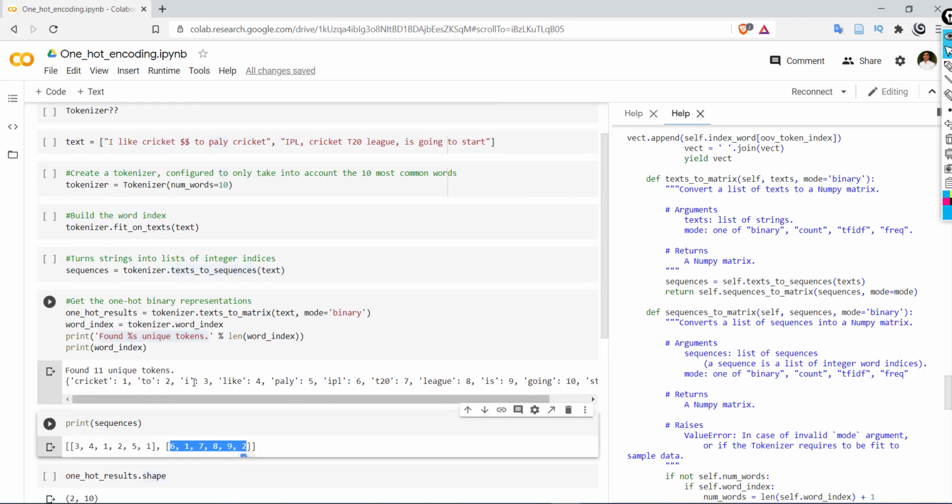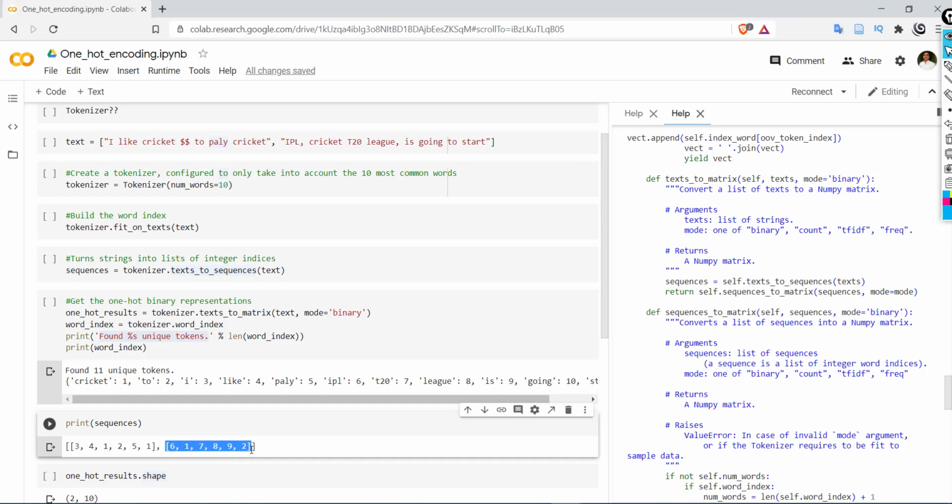For example, 3 indicates I. Our sentence is I like cricket to play cricket. So first is I, then like, then cricket, to, play, and again cricket. So we have received the encoded sequence.